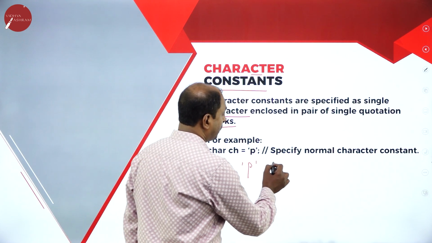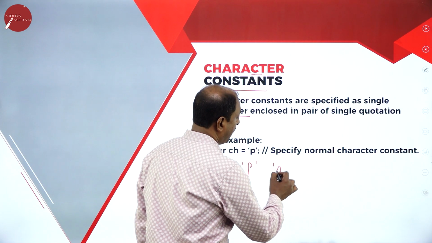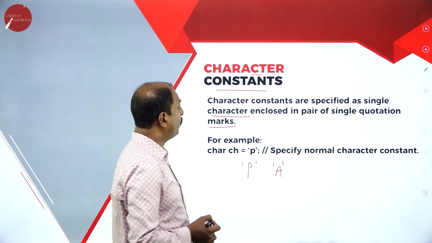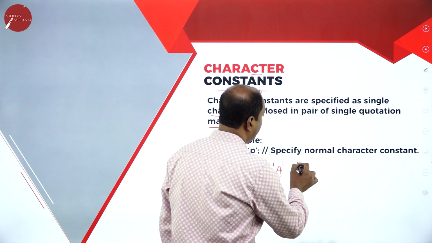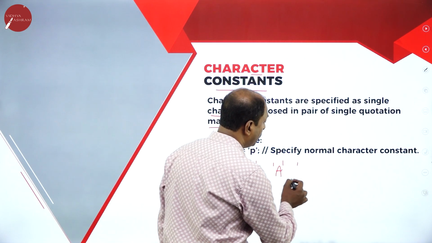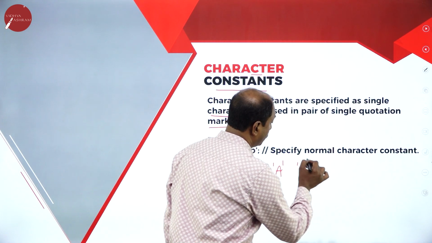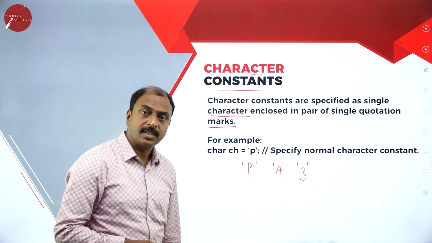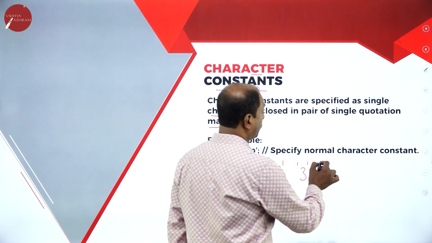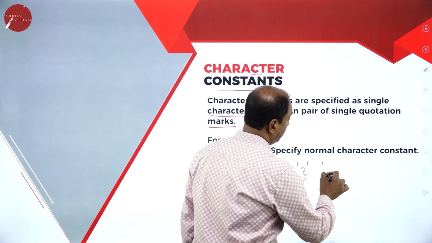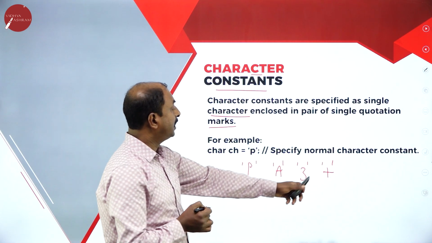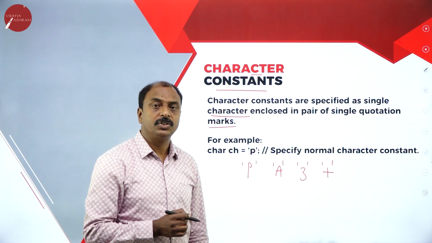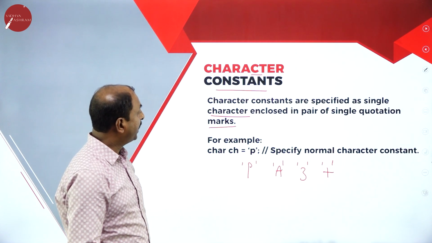Suppose I write single quote and letter A and close it, it is a valid character constant. It can even be a number. If I open the single quote and write 3, close it, this is a character constant. I can also make use of special characters, say plus, and close the single quote. It is also an example of a character constant. So what is a character constant?